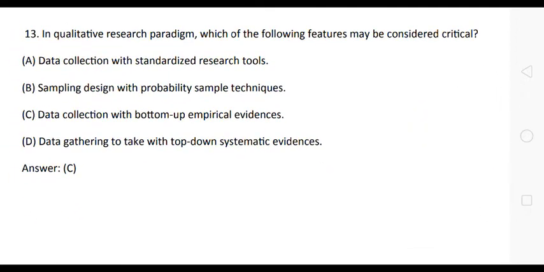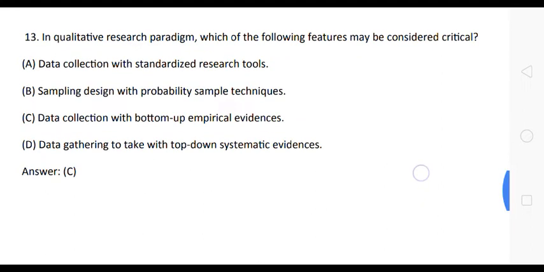Next question is, in qualitative research paradigm, which of the following features may be considered critical? Here the options are option A, data collection with standardized research tools. Option B, sampling design with probability sampling techniques. Option C, data collection with bottom-up empirical evidences. Option D, data gathering with top-down systematic evidences.